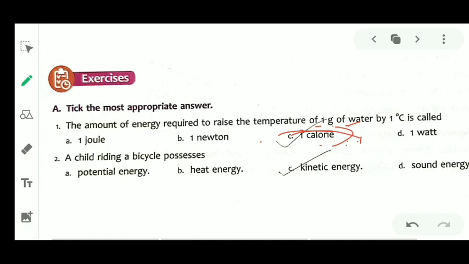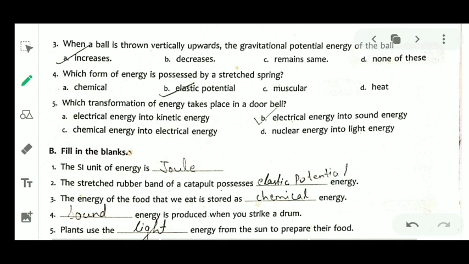Now question number 2, a child riding a bicycle possesses potential energy, heat energy, kinetic energy, or sound energy. A child riding a bicycle means the child is moving. So as you know, all moving things have kinetic energy. Next, question number 3, when a ball is thrown vertically upwards, the gravitational potential energy of the ball increases, decreases, or remains same. So students, when you go higher vertically, the gravitational potential energy always increases.